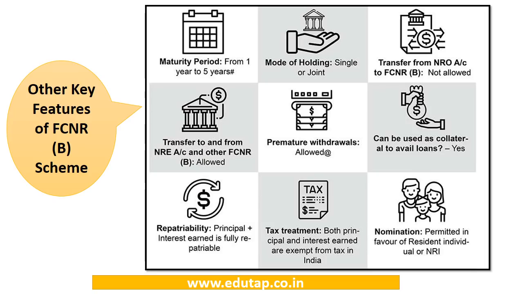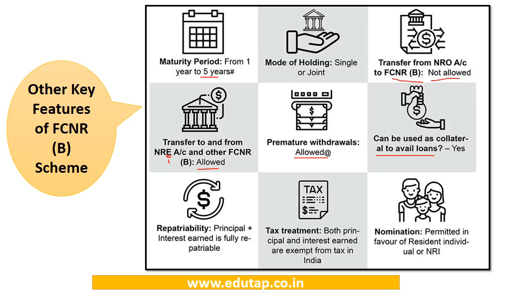Now there are other key features of this FCNR-B scheme. The maturity period of the deposits is generally from 1 year to 5 years, and the mode of holding can be single or joint. The transfer from NRO account to FCNR-B is not allowed, and the transfer to and from NRE account and other FCNR-B accounts is allowed. So you cannot transfer from a non-resident ordinary account, but you can from a non-resident external account. Premature withdrawals are allowed, but a certain penal rate is also charged. These deposits can also be used as collateral to avail loans.